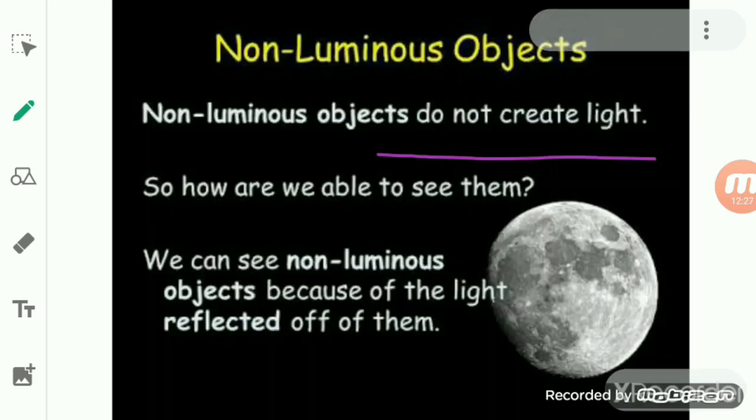A very good example is that of the moon. Moon is a non-luminous object. Now you will think that moon, we call it a source of light, but no. It is a source of light, but it gets the reflected sunlight. It is the reflected sunlight that we can see at night. Moon does not have its own light. So that's why it is a non-luminous object. So we can see the moon because it reflects the sunlight into our eyes.